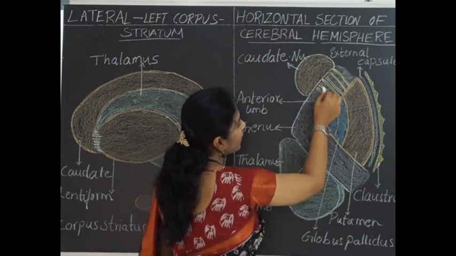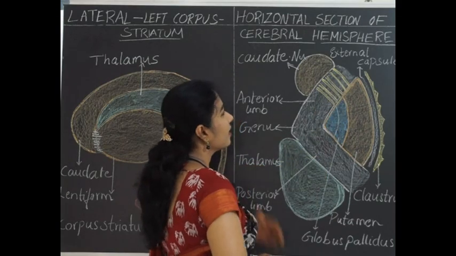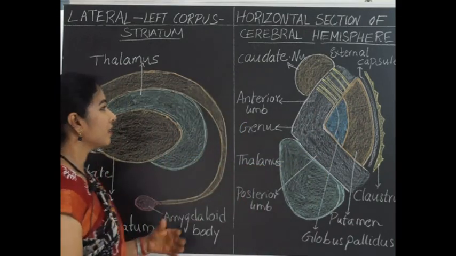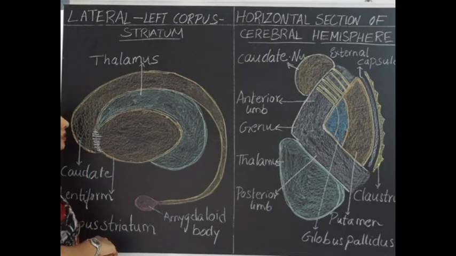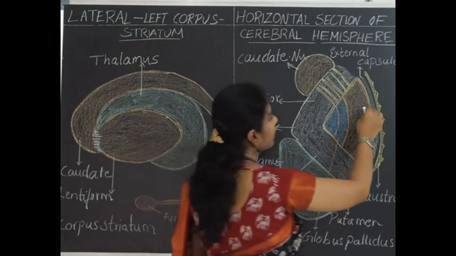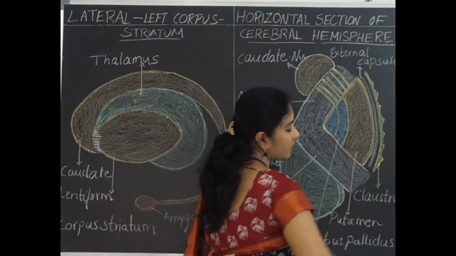Because of these alternating light and dark bands, these striations, the name corpus striatum is given. So that is about the corpus striatum, and the other parts are here the amygdaloid body, then the saucer-shaped grey matter which is present lateral to the lentiform nucleus, the claustrum.